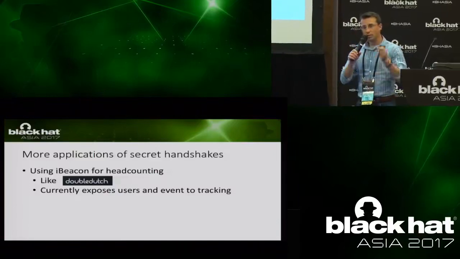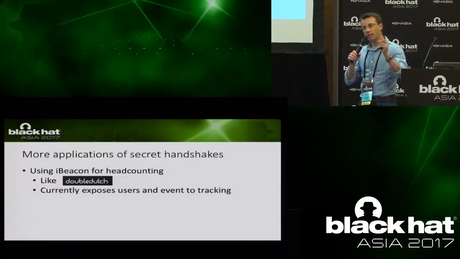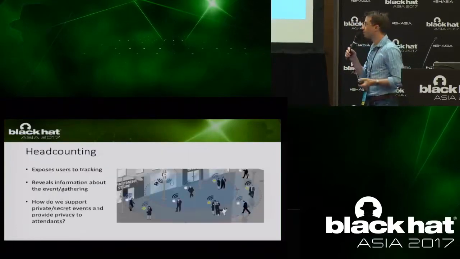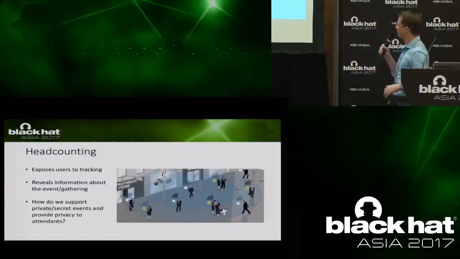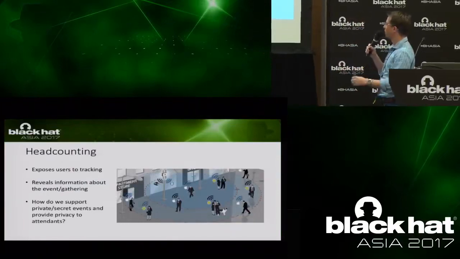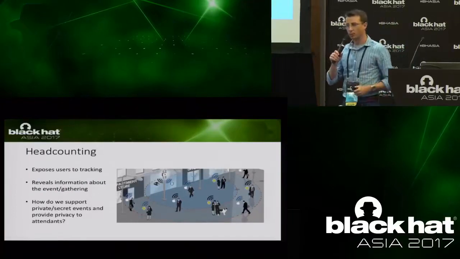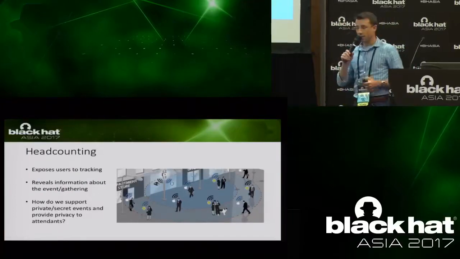By introducing the secret handshake between the base station and the attendees, we can solve this privacy issue. That's the illustration. You have the beacon, it's transmitted, received by users, and they reply to it. If we introduce a secret handshake instead, we can increase the privacy.